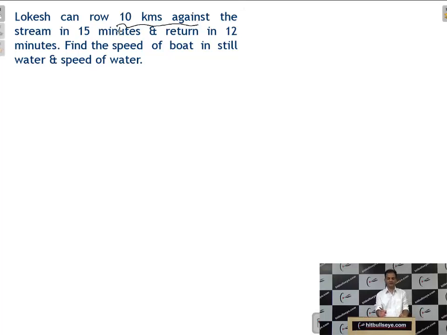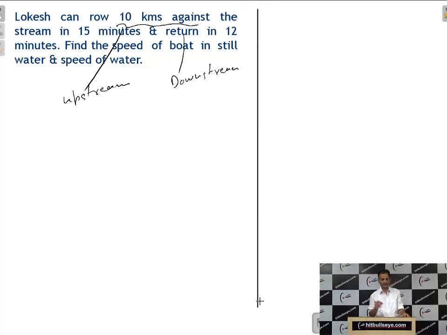That means upstream. 10 km against the stream in 15 minutes and return in 12 minutes. And return in 12 minutes means coming downstream. So that's why he is taking less time. Find the speed of boat in still water and speed of water, students. What is being asked? Speed of boat and speed of water.